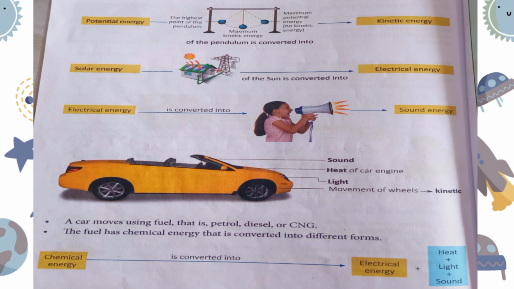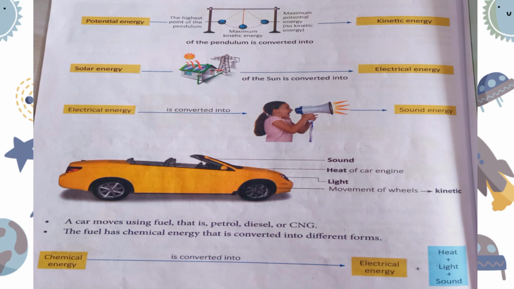The chemical energy already present in the car is changing into sound when we are using the horn of the car, and the engine is also working in the motion of the car, so the engine is getting heated up, so that chemical energy is converted into heat energy, and the motion of the wheels is also showing us kinetic energy. That motion shows which kind of energy? Kinetic energy.